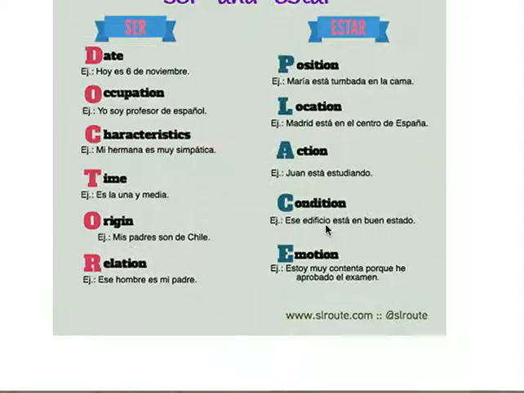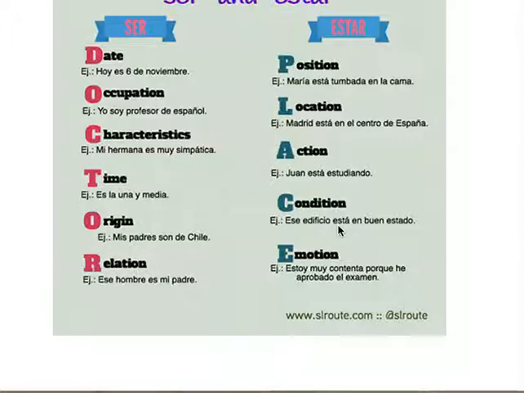All right, and then we have condition. So these are things that can change. Earlier, when we were talking about ser, we said something about the car is dirty, or the car is red, and that is a característica. But if you're going to say this car is dirty, that can change. So anything that can change, anything that's temporary, always use estar. Like, el carro está sucio hoy, right?